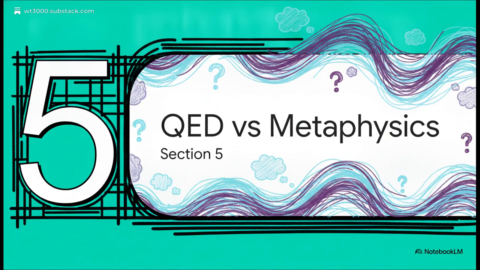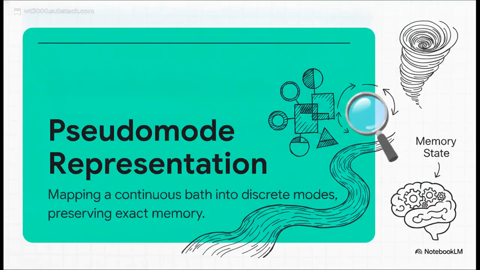Section 5. QED pseudomodes versus metaphysics. Shifting gears slightly to recent integrations, this QED paper beautifully maps the environment as completely inseparable from the system. It stores history not as some external note, but as endogenous state variables. It completely replaces standard reservoir approximations with an exact mapping, mathematically compressing a continuous infinite-dimensional environment into effective discrete auxiliary degrees of freedom called pseudomodes. The memory is mathematically locked in as a state.